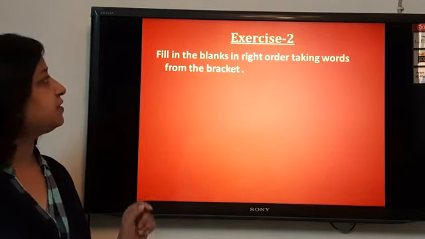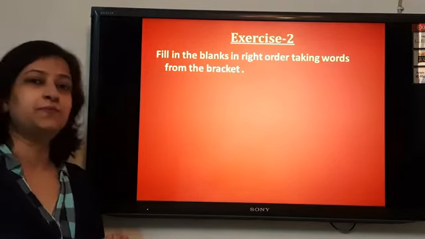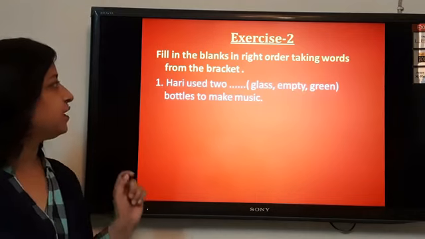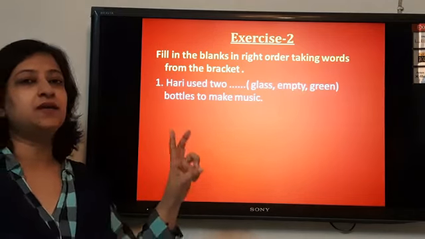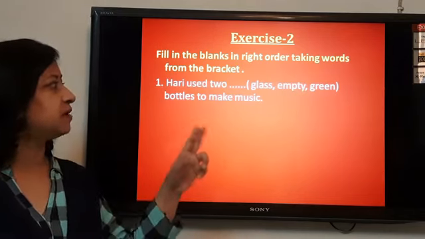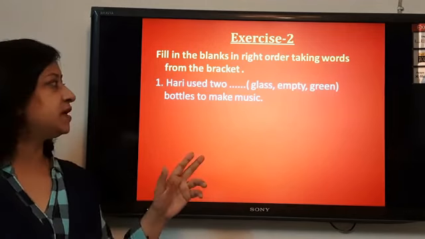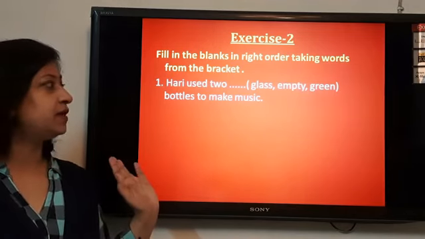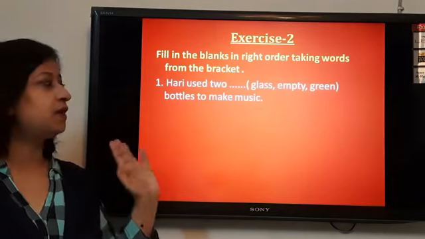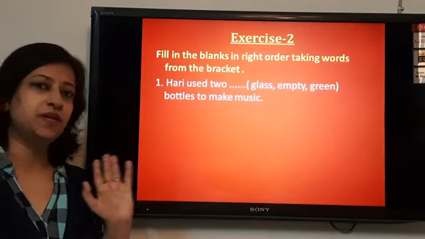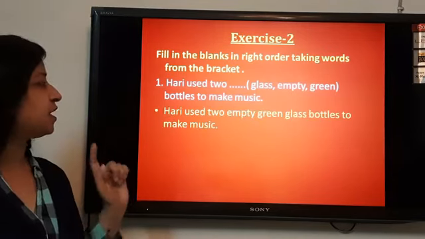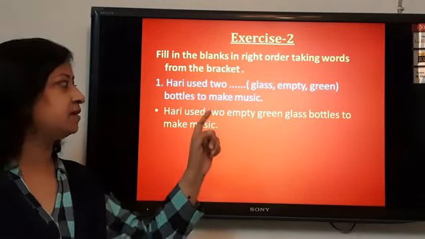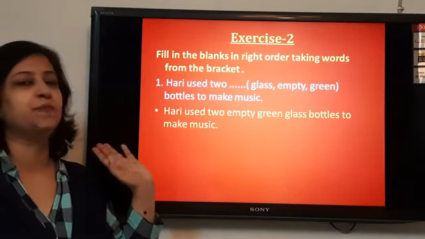Fill in the blanks in the right order, taking words from the bracket. Hari used to dash. Now in the bracket there are three words given: glass, empty and green. We will see that empty is the adjective of quality, green is the adjective of color and glass shows the material. So what should be the sequence?